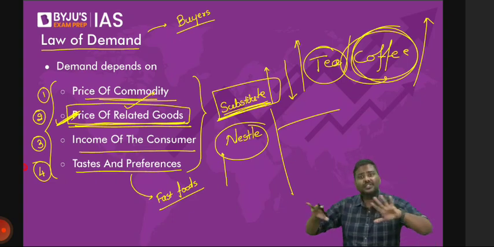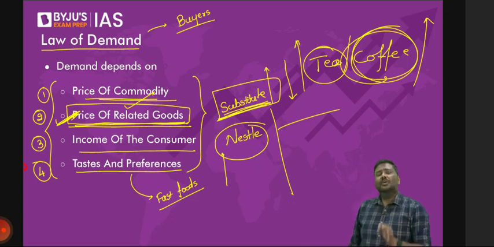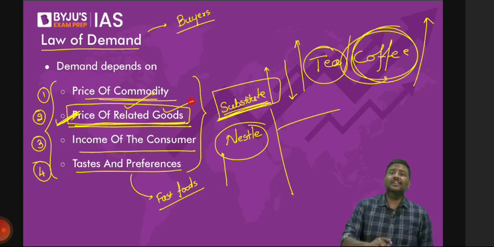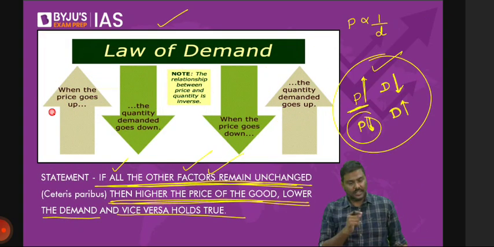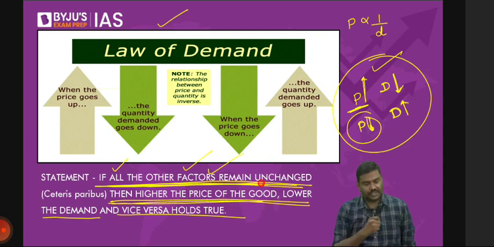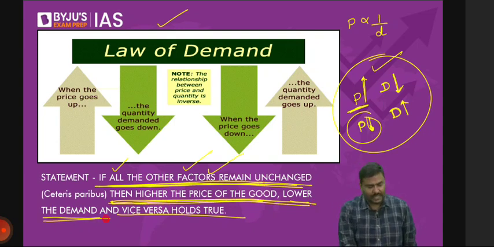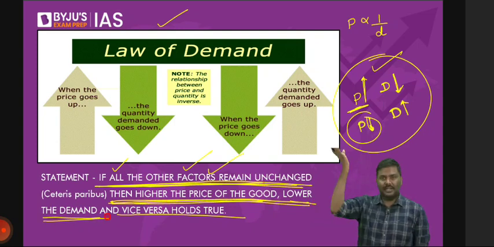Your income doesn't change. Your taste and preference doesn't change. Price of the related goods does not change. And only the price of the product changes. Is the logic okay now? If all the factors remain unchanged, then higher the price of the product, lower will be the demand. And lower is the price of the product, higher will be the demand. Price and the demand are inversely related.